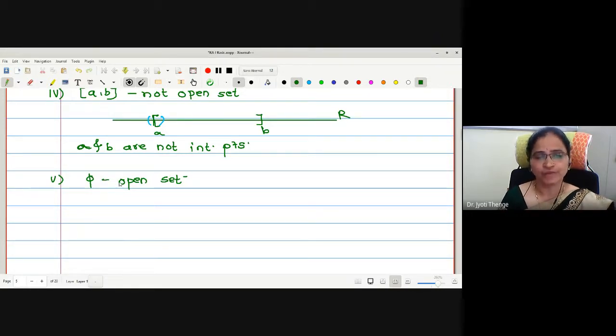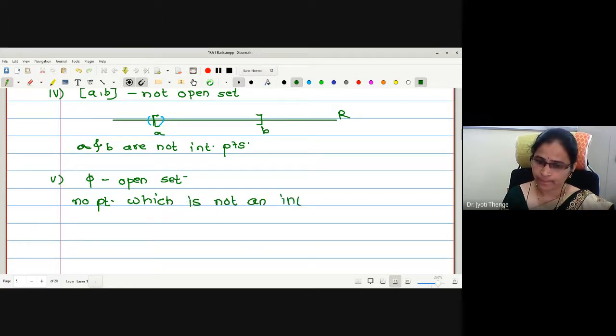Actually, every point must be an interior point, right? Now, in this phi, I can say that there is no point which is not an interior. Correct? No point which is not an interior. That's why I can say that phi is open.